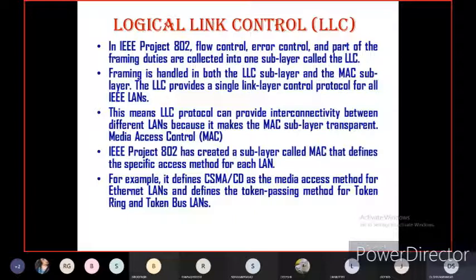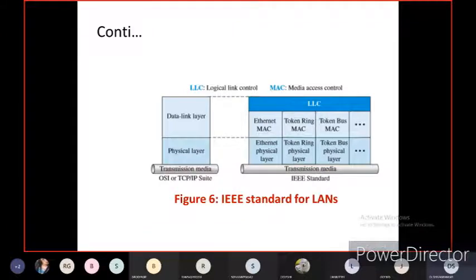But the media access control defines the specific method, whether token ring or token bus, in the local area network. This function will be defined by the MAC control protocol. So this is one simple block diagram of the differences between logical link control and media access control. This is the IEEE 802 protocol structure. So IEEE 802 contains the logical link control and media access control.